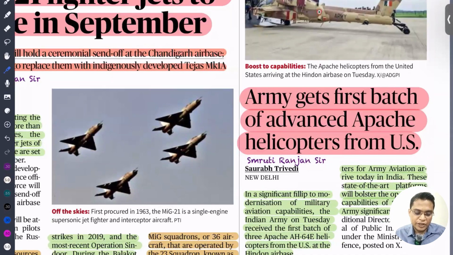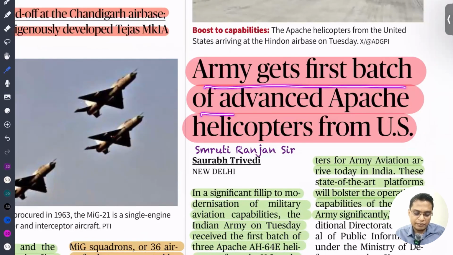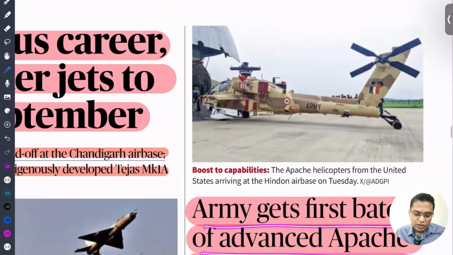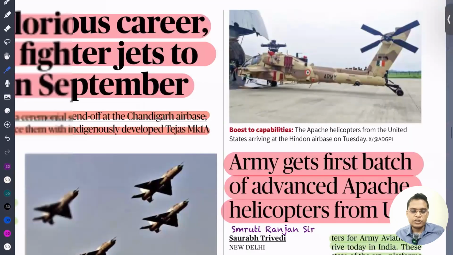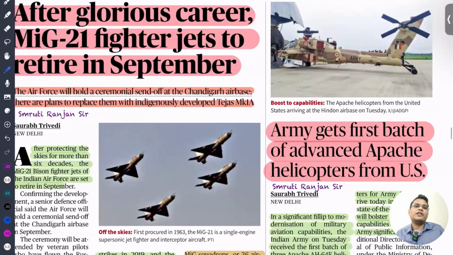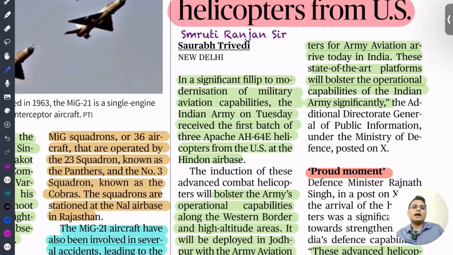So the Army gets its first batch of advanced Apache helicopters. You can see the image of it, from the USA. It will give a significant boost to our army, because in our army we are lacking firepower, particularly in attack helicopters, because it is going to operate in the Rajasthan Jodhpur region, where the attack helicopter role is very important in case of any conflict with Pakistan.